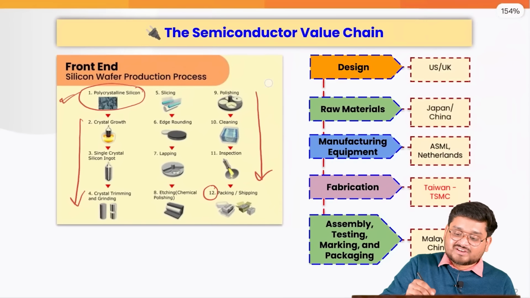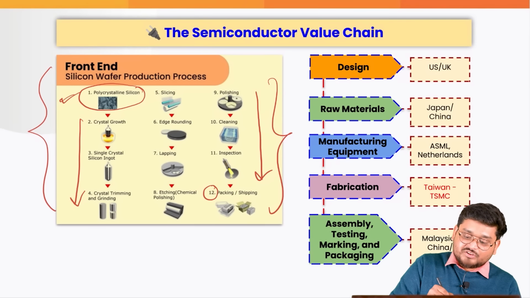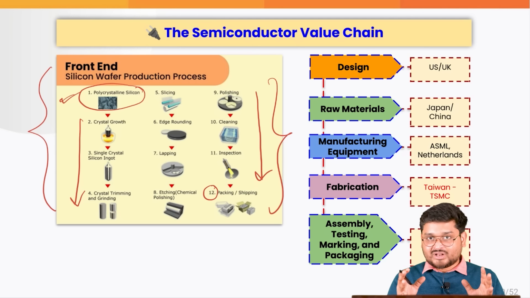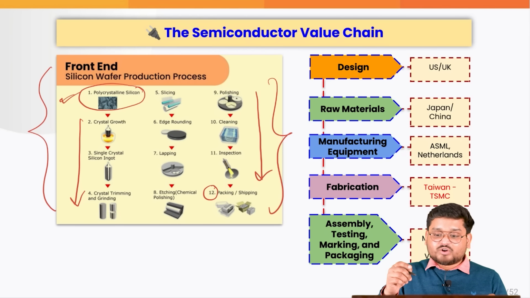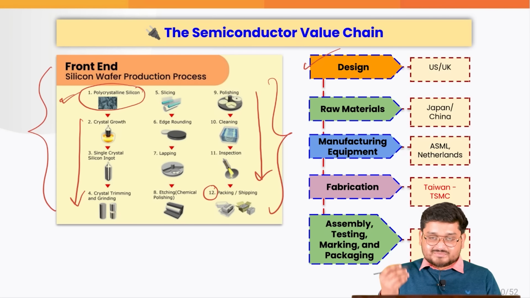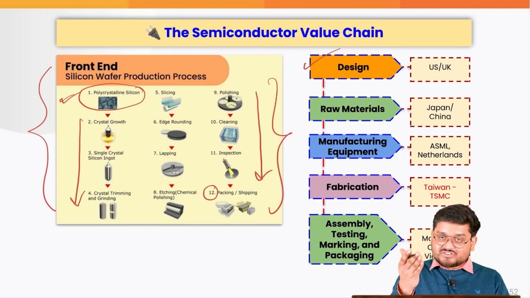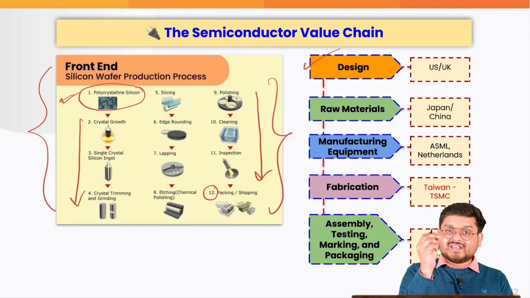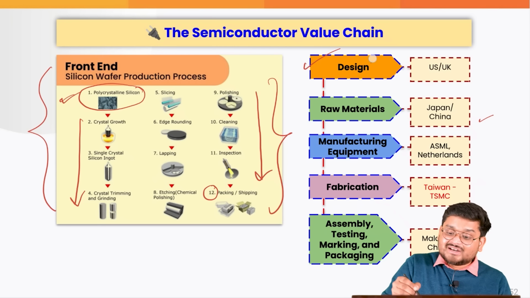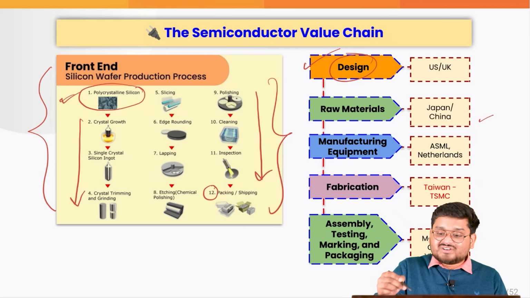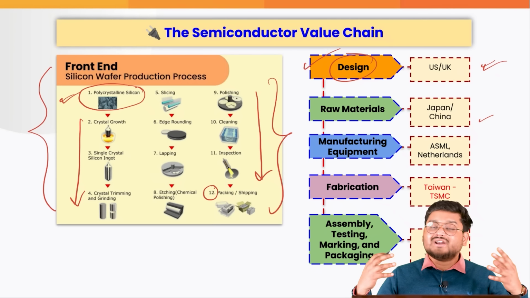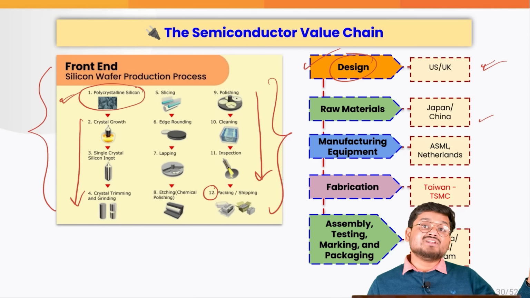And in all of these steps, there is not one single country which is dominating the whole production process of semiconductors. When we talk about the design, it is dominated by the US or UK. Most of the semiconductors and chips, even the smartphone on which you are watching me, is made of various chips which are maybe manufactured in China or Taiwan, right? But designed in the US or UK. Because designing requires high level of expertise, simulations, funding, which are easily available in the developed economies.